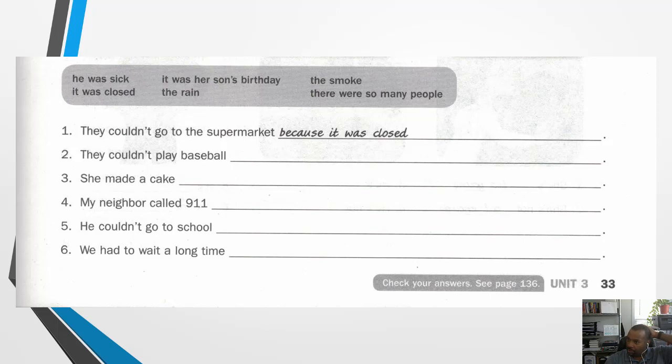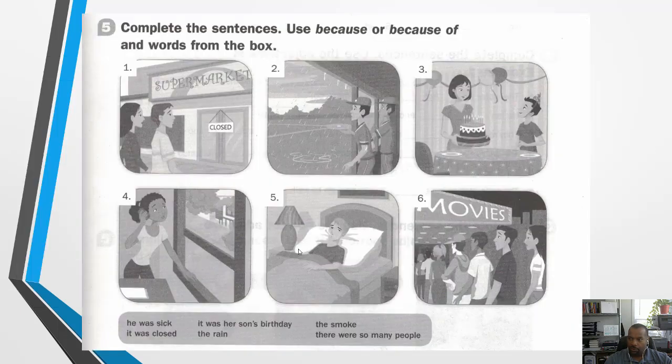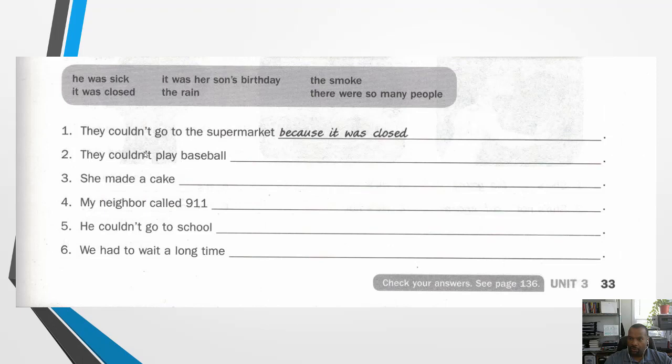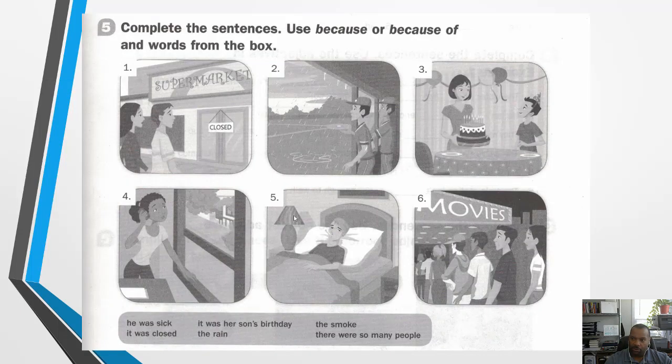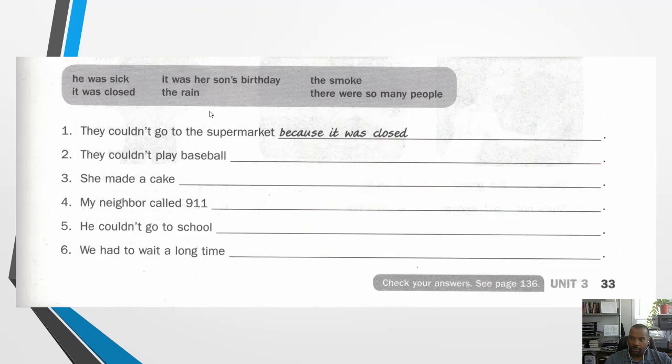Okay. So hopefully you had some time to do 2 through 6. So let's go over them together. We're going to be using these pictures to answer these sentences and fill in the blanks using the word box. The first one was done for us. So let's look at number 2. They couldn't play baseball. I chose because of the rain. They couldn't play baseball because of the rain.